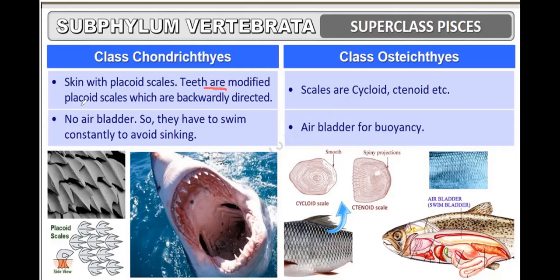Teeth are modified placoid scales. These teeth are nothing but modified placoid scales, which are backwardly directed, so that once food goes inside, it cannot come outside.